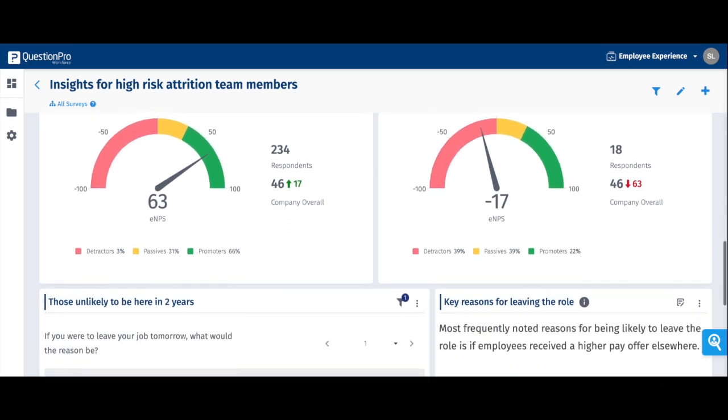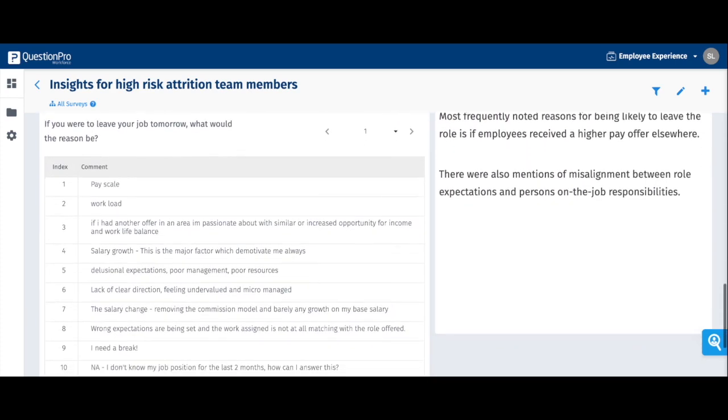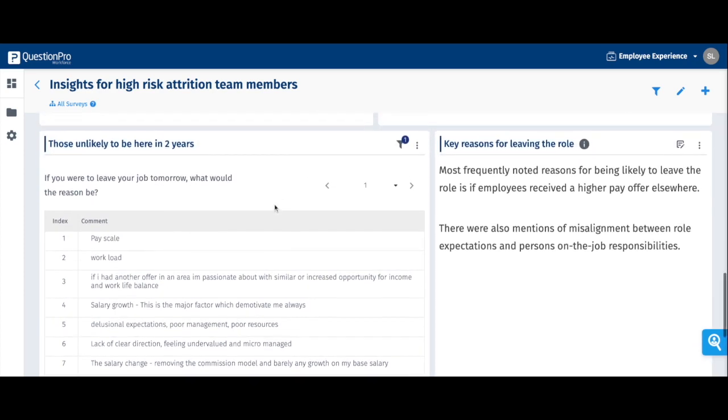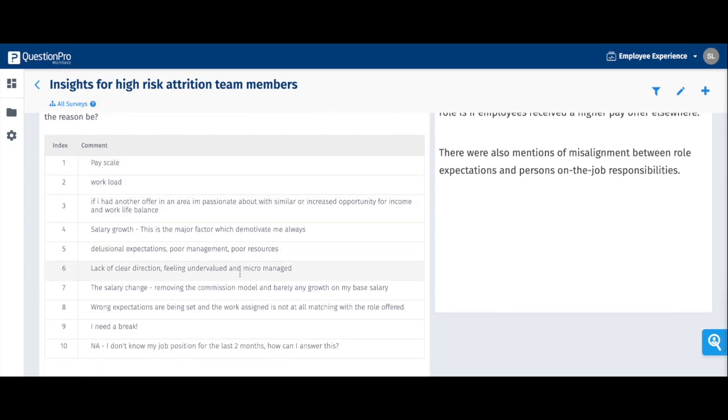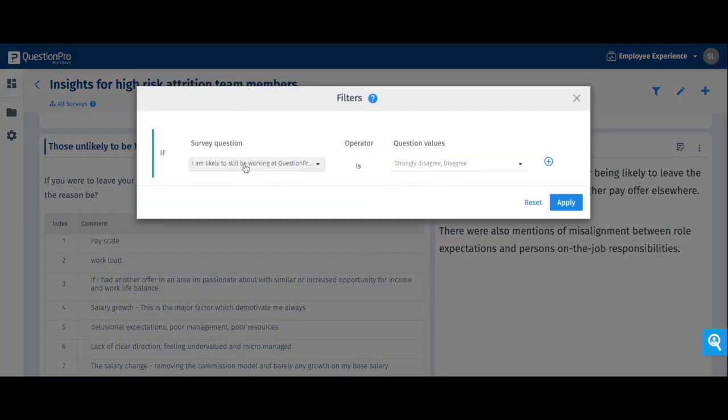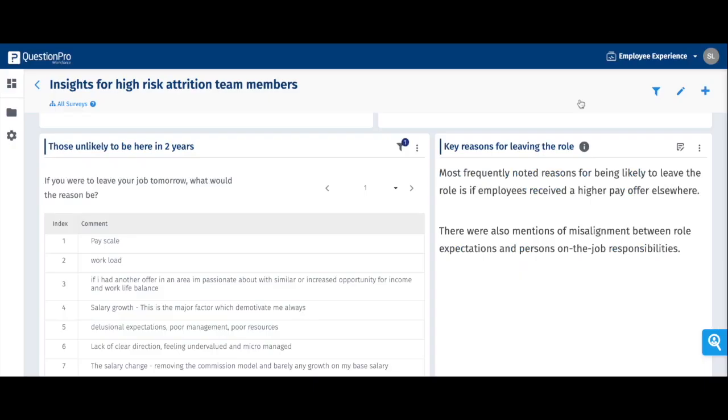You can look at a lot more data, but just one more example I'll show you is that you can also filter the same way we filtered the scorecard information. You can filter the open-ended. So you could ask, for example, if you were to leave your job even tomorrow, what would the reasons be, and see what those individuals answered. These open-endeds could be anything you want, but you can still, like we did before, filter that question by those who are saying, I'm still likely to be at QuestionPro, I don't agree with that statement, and see in particular, even in open-endeds, what they're saying.